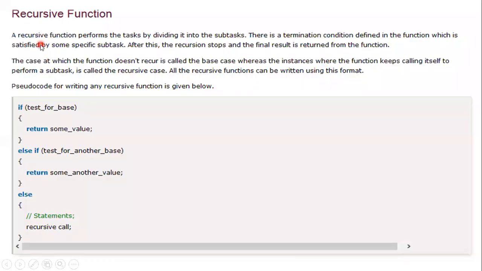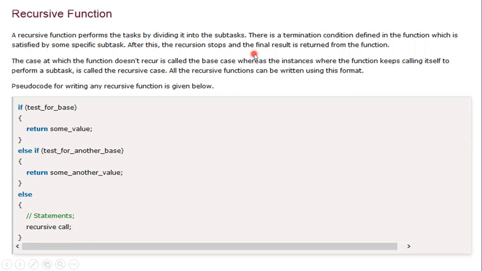Okay. Recursive function. There are certain conditions. You can see that a recursive function performs the task by dividing it into subtasks. So think like that: there will be one huge task, and that huge task will be divided into a number of subtasks. There is a termination condition defined in the function which satisfies the specific subtask. So always when you do recursion, you should have a termination condition for that particular subtask. Always you need to understand this one. So we have to maintain the termination condition for every subtask. After this, the recursion stops and the final result is returned from the function.